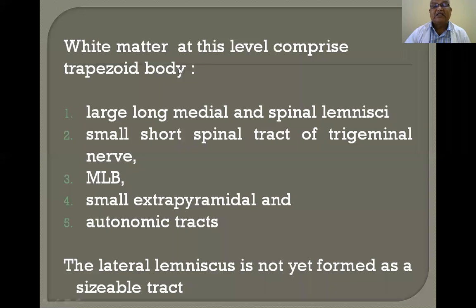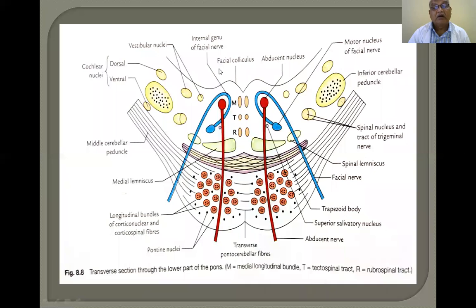Now white matter at this level comprises the trapezoid body. This trapezoid body is nothing but fibers coming from the cochlear nerves. So these are the trapezoid body fibers. Now, this is the medial lemniscus. This is the spinal lemniscus. This is the spinal nucleus of the trigeminal.